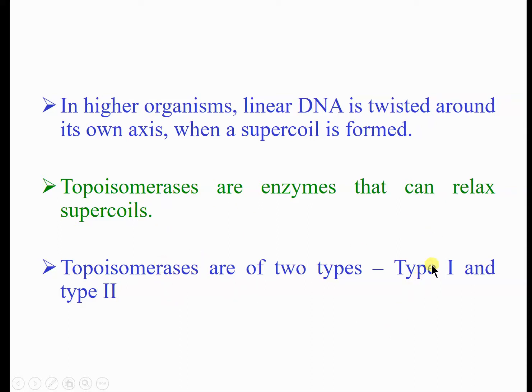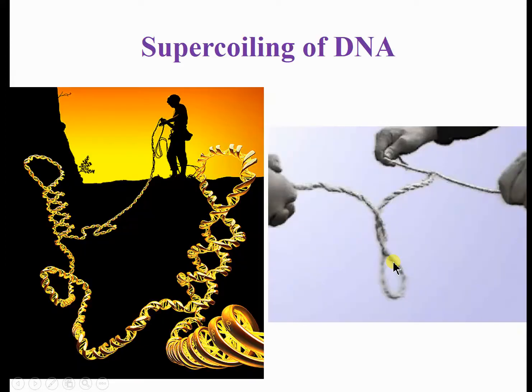There are two types, type 1 and type 2 topoisomerase enzyme. Type 1 leads to breakdown in only one strand, so the torsional stress is removed in only one strand while the other remains as such. Topoisomerase 2 can lead to breakdown of both the strands simultaneously, and after the breakdown they will immediately be sealed by DNA ligase enzyme.